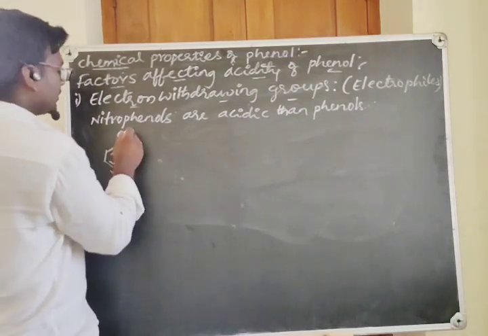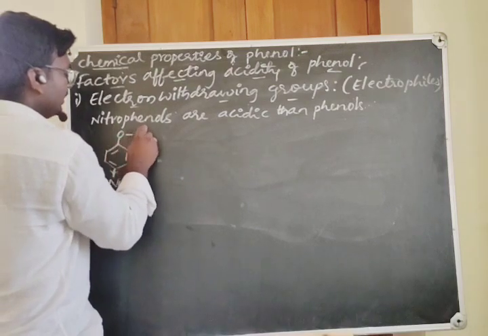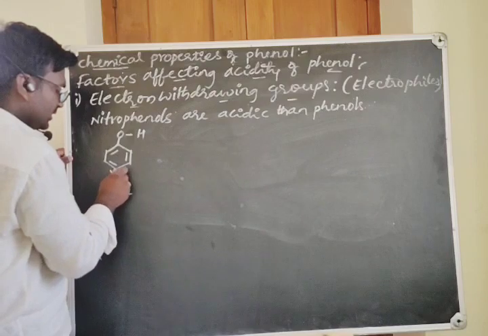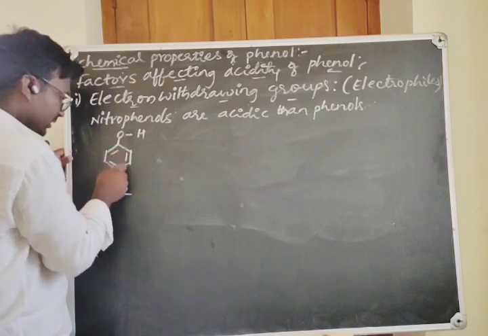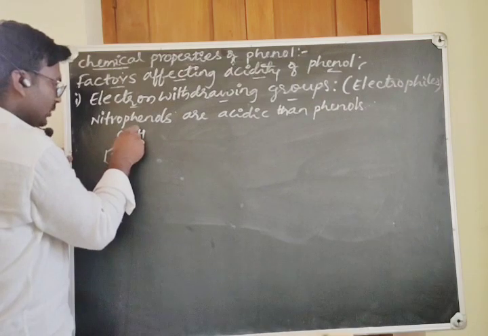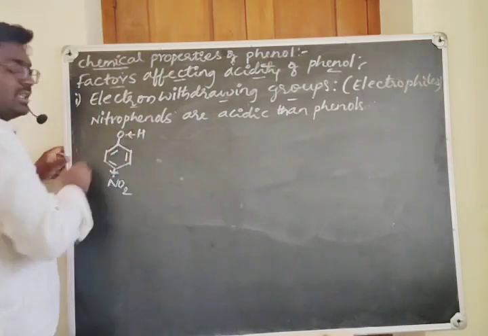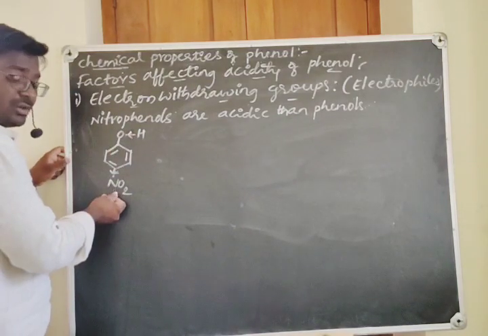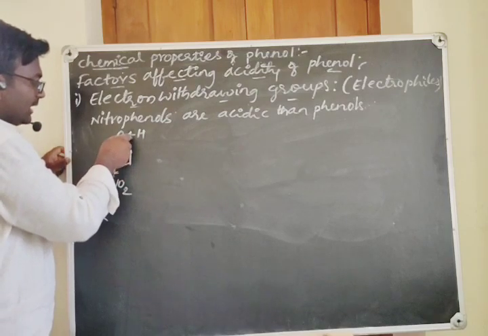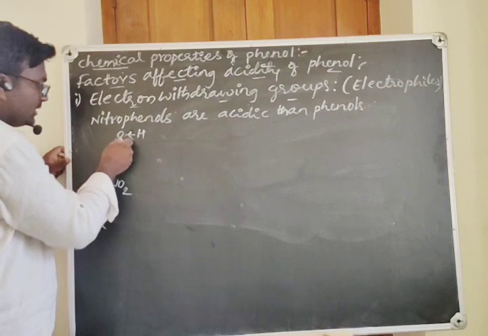When you look at this OH bond, due to the pulling of electrons by the NO2 group from the benzene ring, subsequently the electrons of this OH bond will be moved towards the oxygen, because the oxygen is also losing electrons towards the benzene ring.